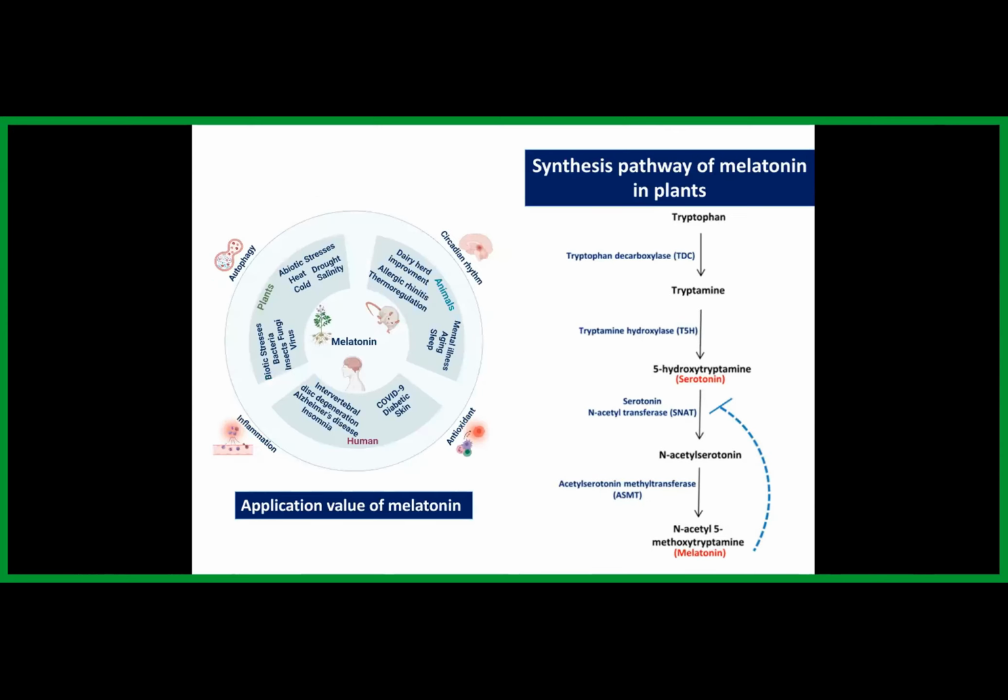So coming to the application point of view, in mammals, it regulates the circadian cycle, that is the day and night cycle or sleep-awake cycle, and helps to cure diseases like Alzheimer's. In plants, its primary function is to serve as the first line of defense against internal and environmental, especially oxidative, stressors. Then coming to the biosynthetic pathway of melatonin in plants, as I mentioned already, it is synthesized from tryptophan, which is an amino acid. This tryptophan is converted into tryptamine with the help of enzyme TDC. Then this tryptamine is converted into serotonin. From serotonin, we get melatonin through two biochemical reactions with the help of enzymes called SNAT and ASMT.